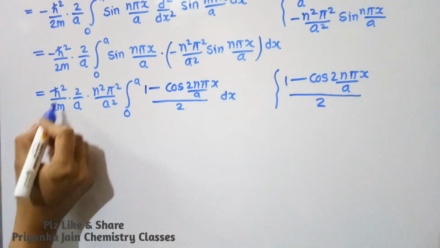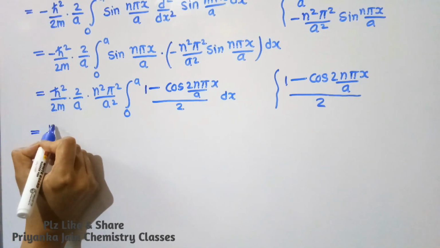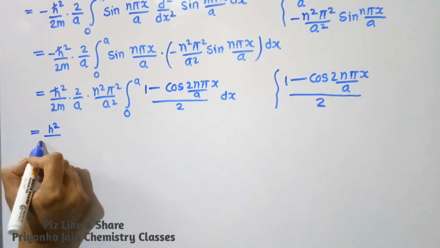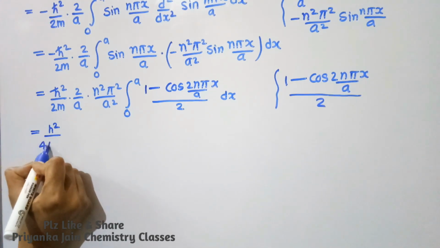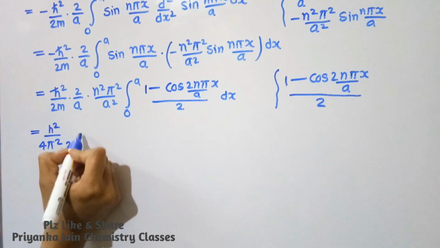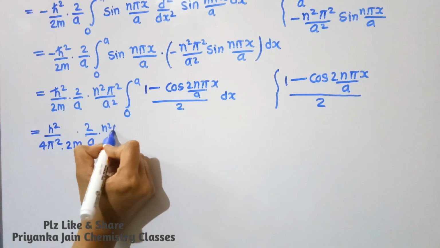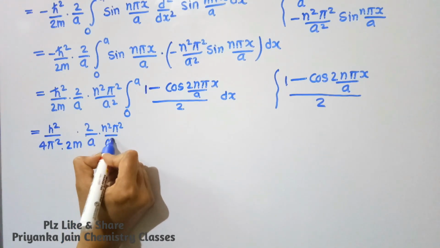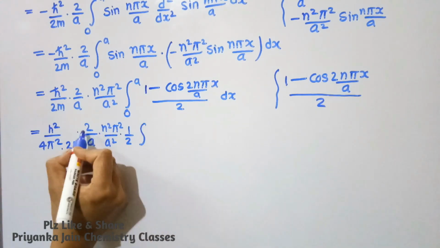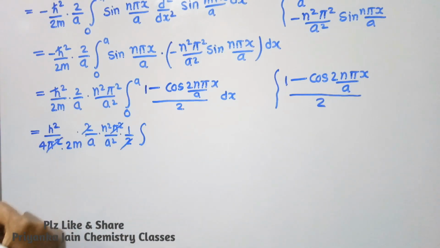When we put the value of h cross, that is h upon 2 pi, h square upon 2 pi whole square will be h square upon 4 pi square. So we have h square upon 4 pi square into 2m, 2 upon a, n square pi square upon a square, and this 1 by 2. Now cancel out these terms: the pi square will cancel out.